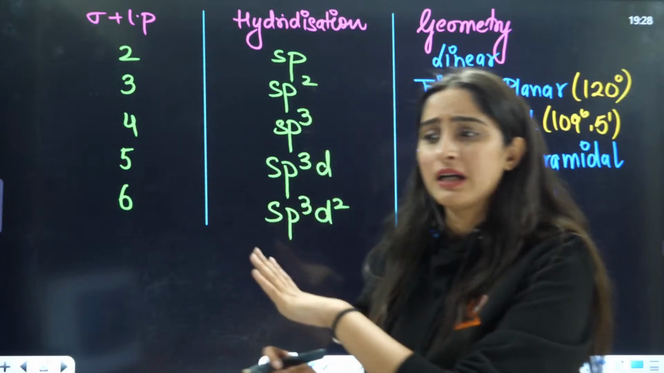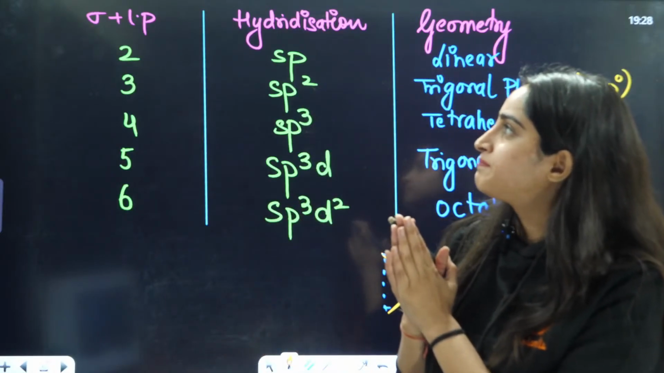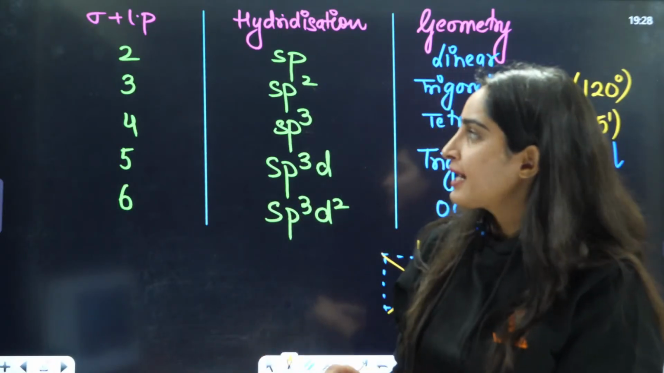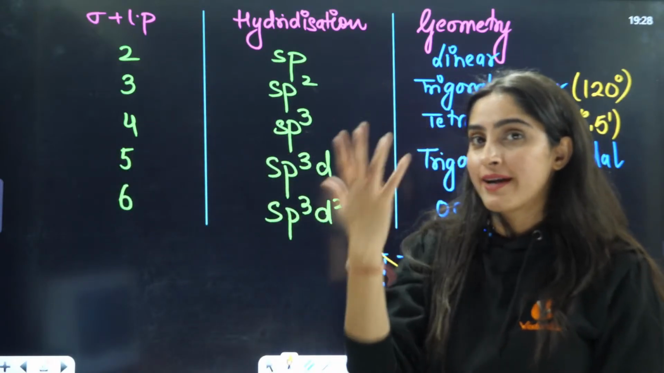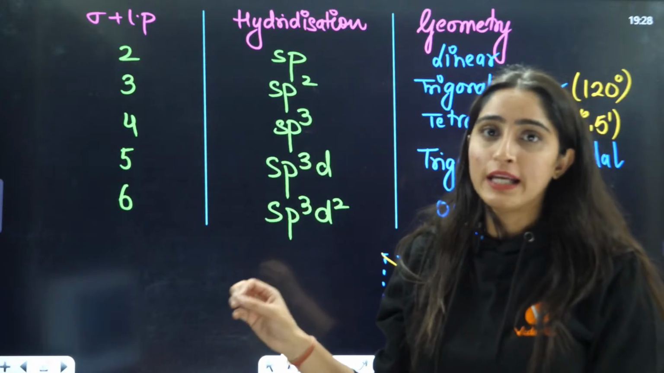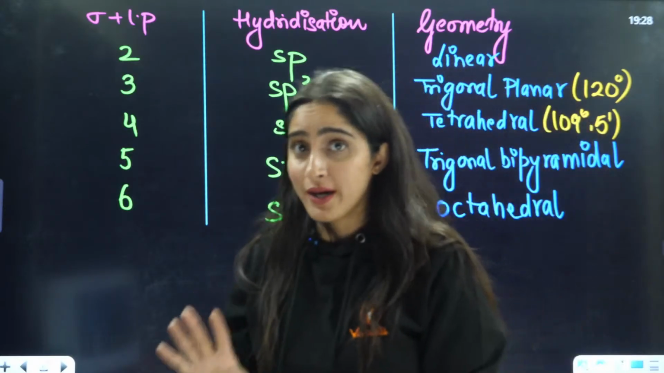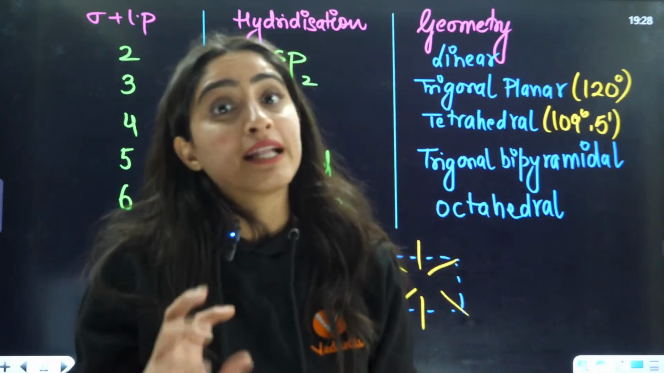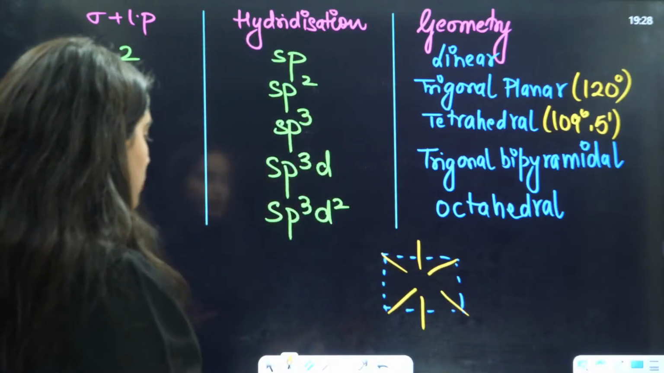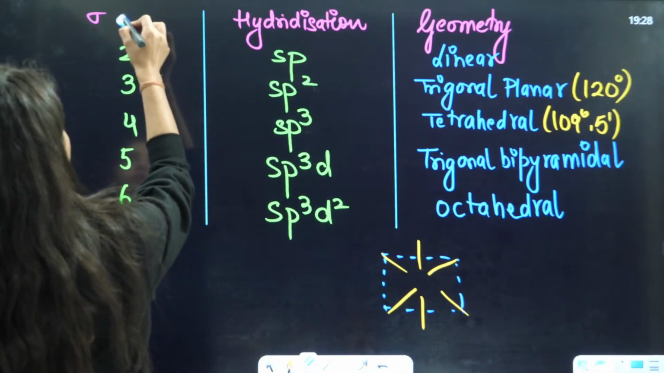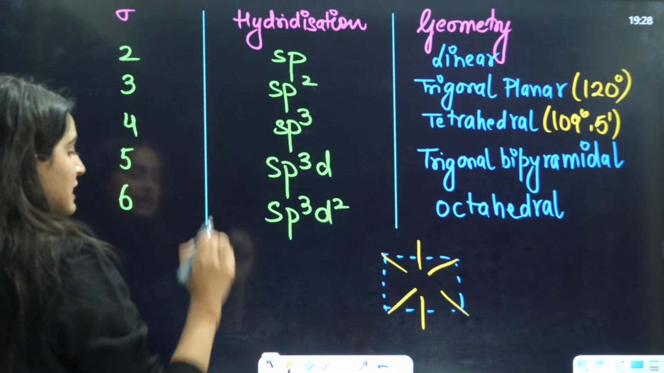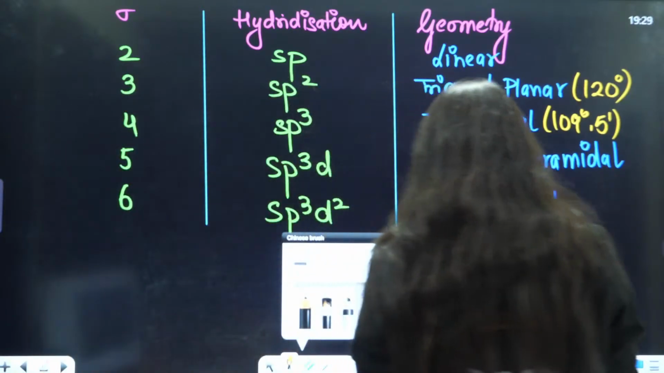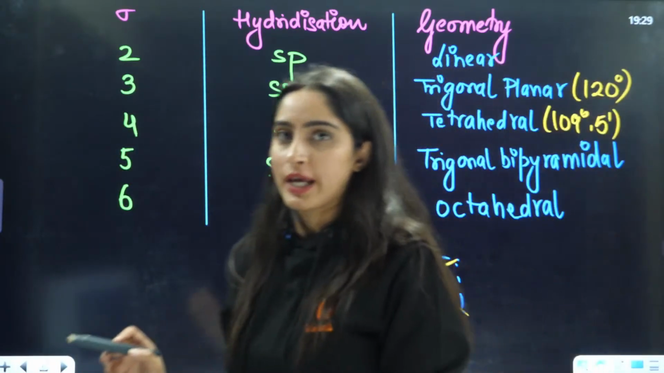Now we have not learned the concept of lone pair here. Here all the examples that you can predict will not involve any lone pair. Whenever there is a lone pair, then things will change. Then the geometry is going to change. So here I'll just write sigma, because whenever you have a lone pair, things will change.